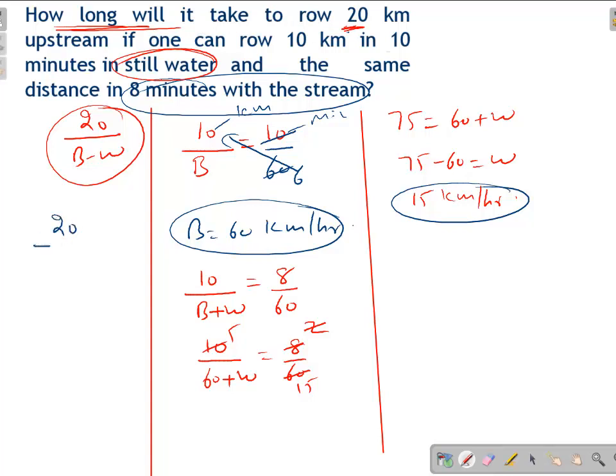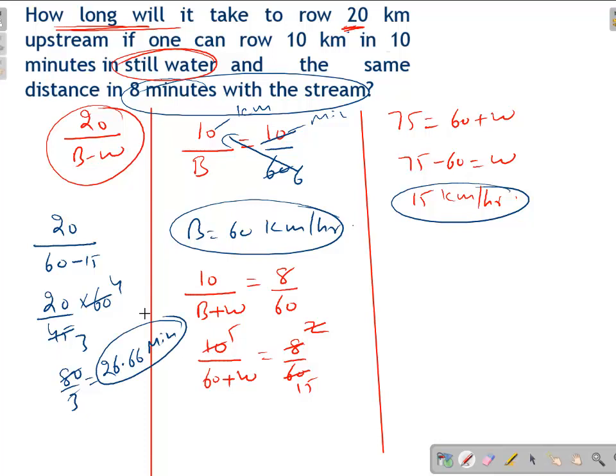Now 20 divided by speed of boat is 60 and speed of water is 15. It will be 20 over 45 hours, and if you convert into minutes, multiply by 60, it will be 80 by 3, which is 26.66 minutes he will take to row 20 km upstream. So this is the answer, students, 26.66. Again, just read the question, convert that into small parts, and then you can see the questions will be very easy, students. Now come to next question.